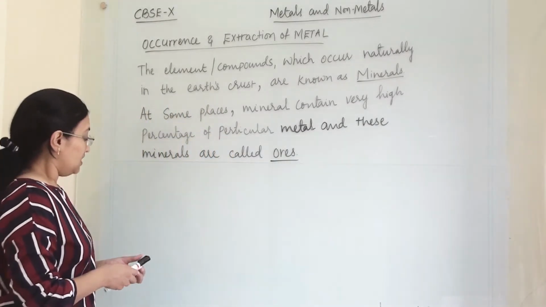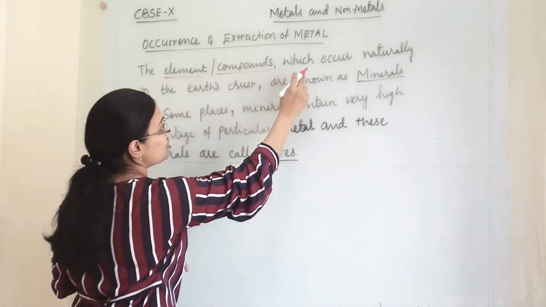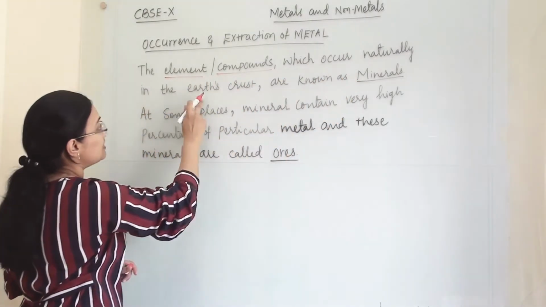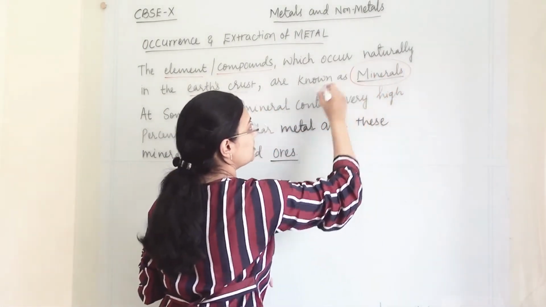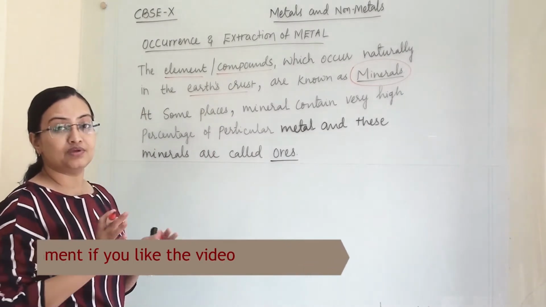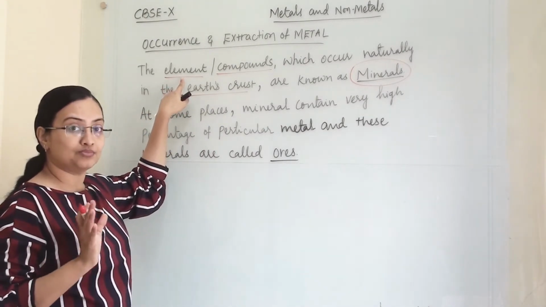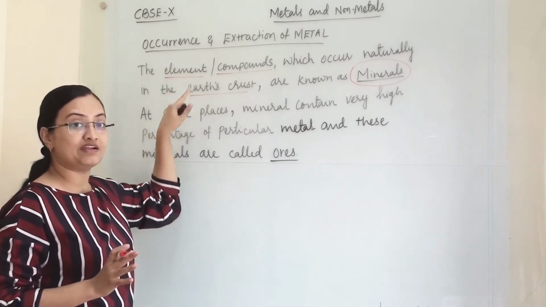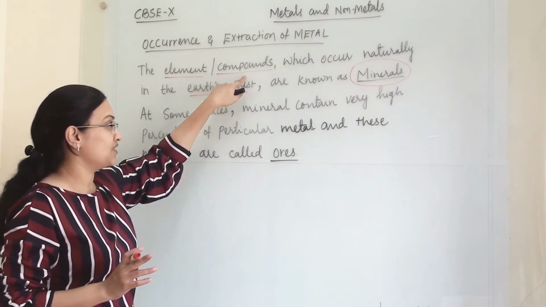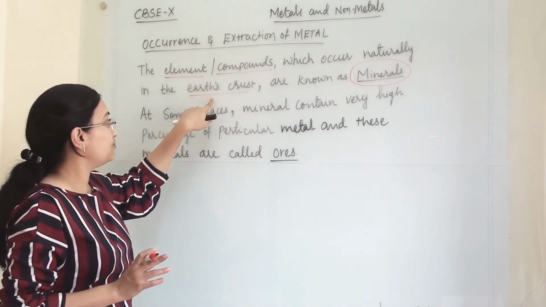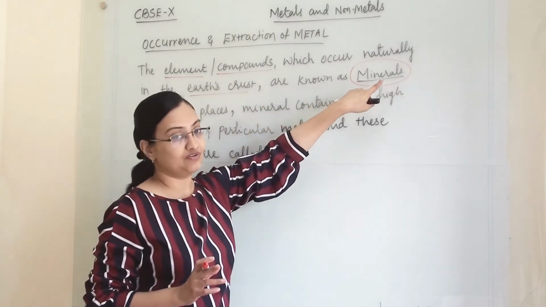So here the elements or compounds which occur naturally in the earth's crust are known as minerals. What is the meaning of mineral? In broad terms, any element we get from the earth's crust, or if the element is very reactive, then it will be there in compound form. All these things that naturally occur in the earth's crust are known as minerals.